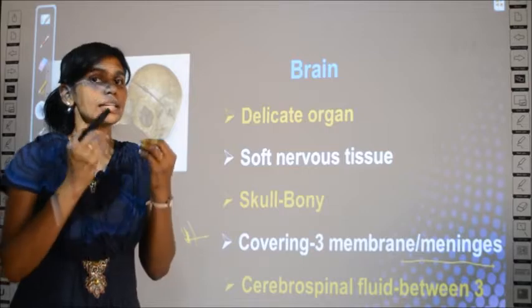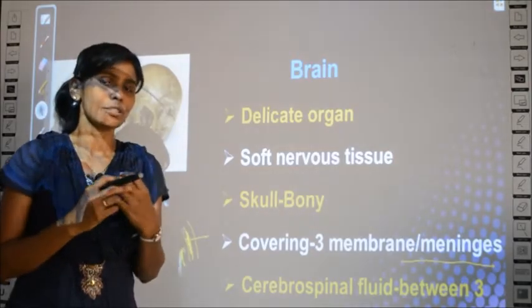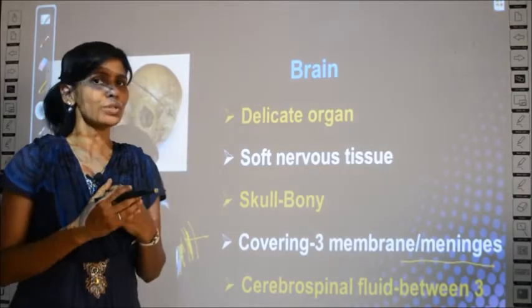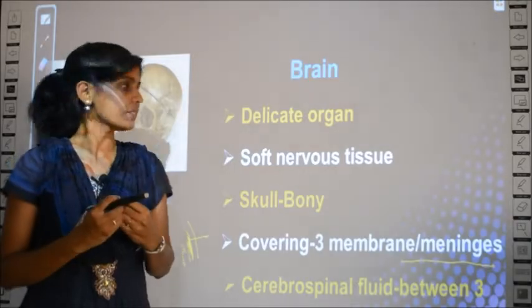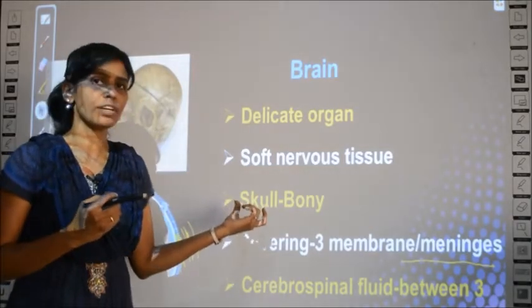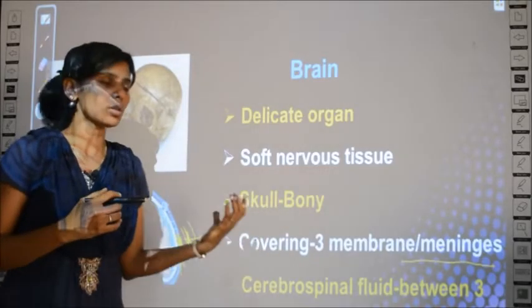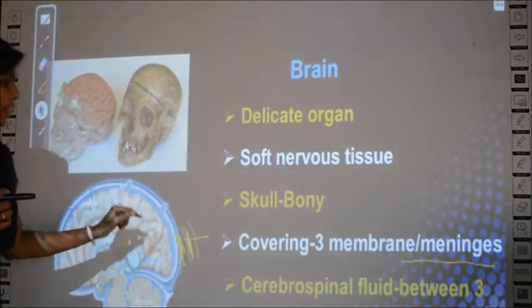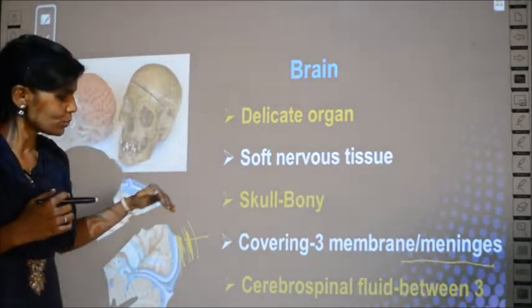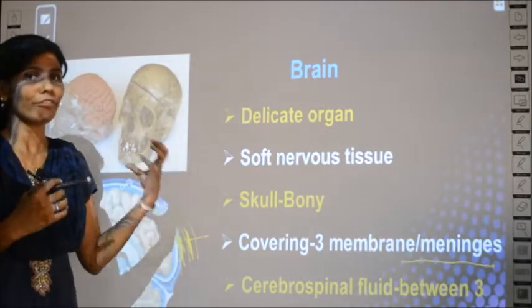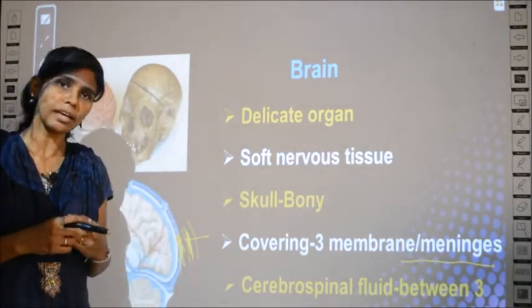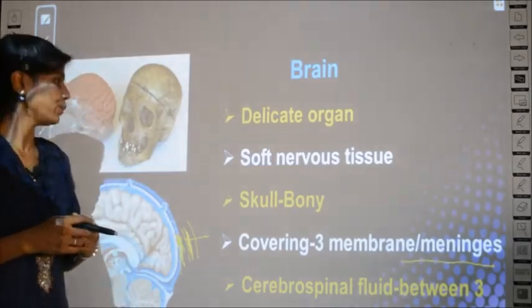So what have we studied about the brain? Brain is a very delicate organ. It is made up of soft tissues which are a group of cells called nerve cells, and the brain is covered by a skull which is bony in nature, and also the brain is covered by 3 membranes, and in between the membranes you have a fluid which is called cerebrospinal fluid, clear.